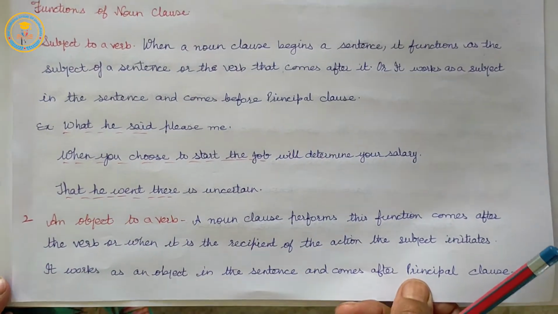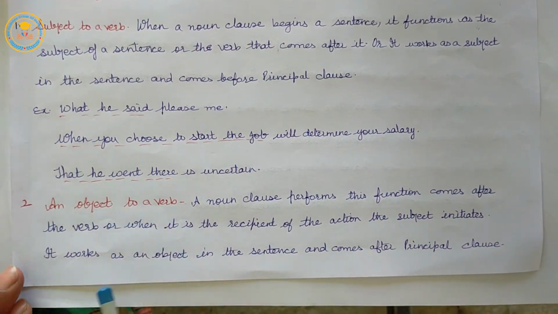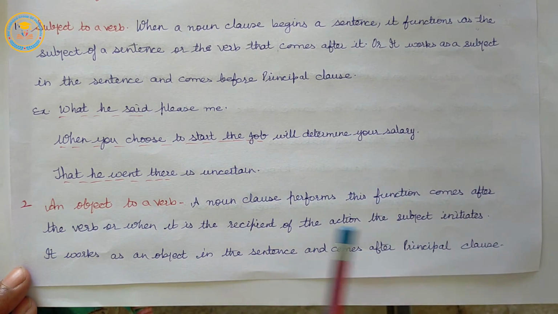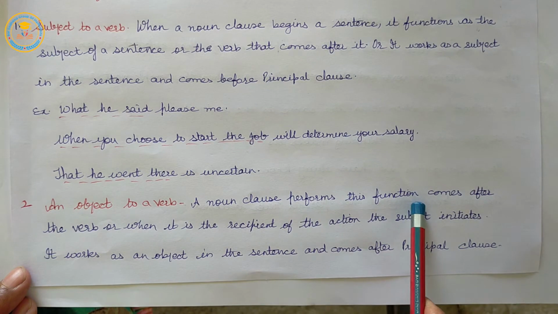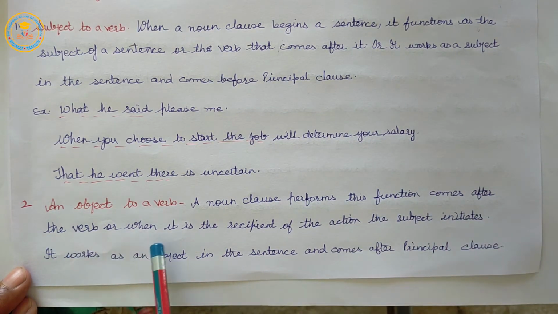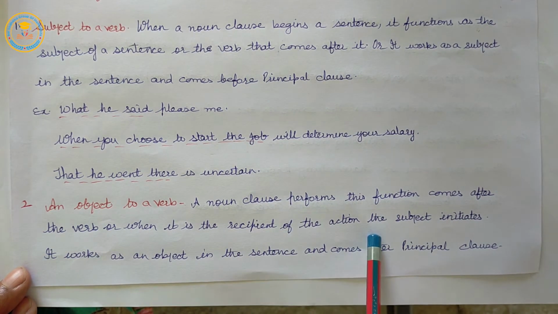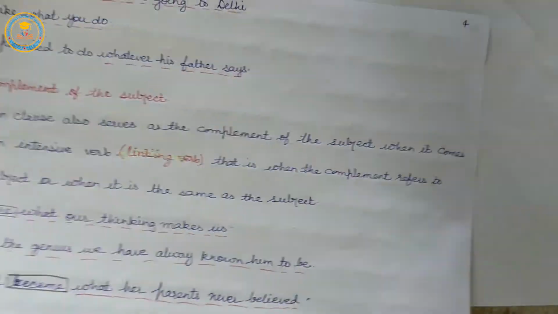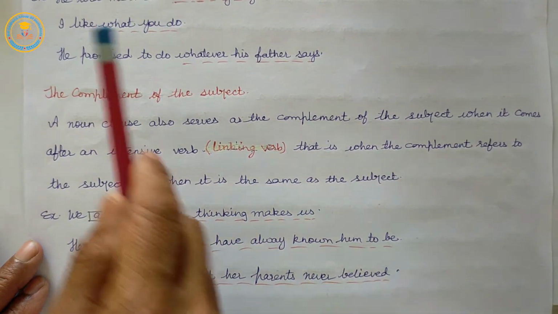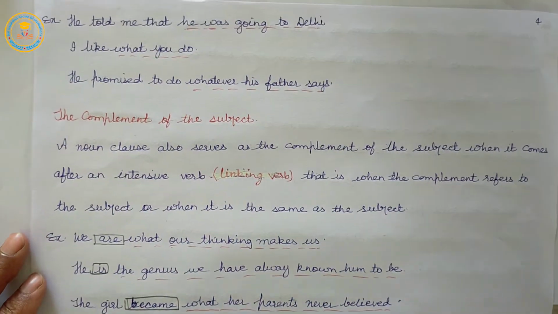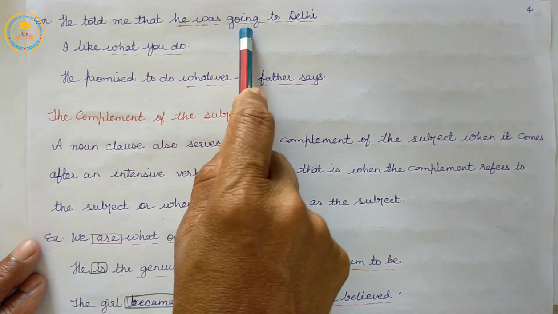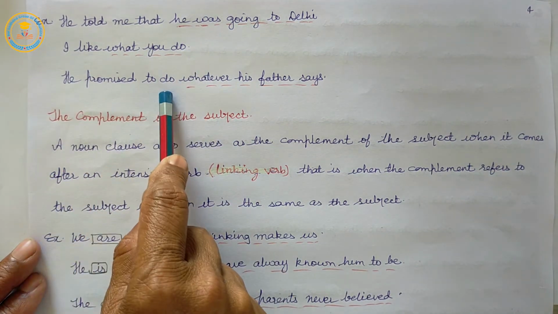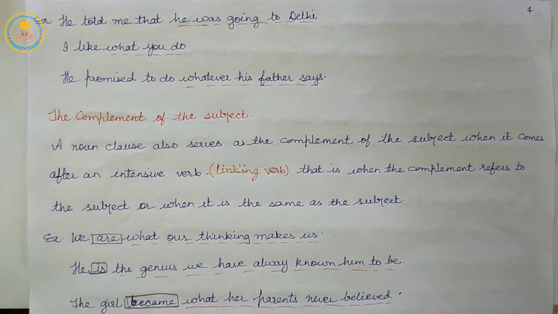So, in this we have read that it works as an object in the sentence and comes after the principal clause, or a noun clause performs this function when it comes after the verb, or when it is the recipient of the action the subject initiates. Listen here: the recipient of the action. See, he told me that he was going to Delhi. I like what you do. He promised to do whatever his father says.